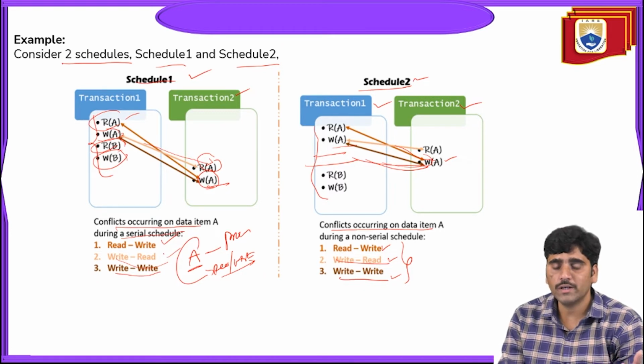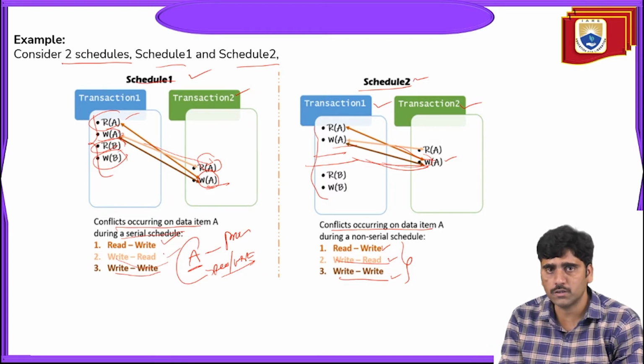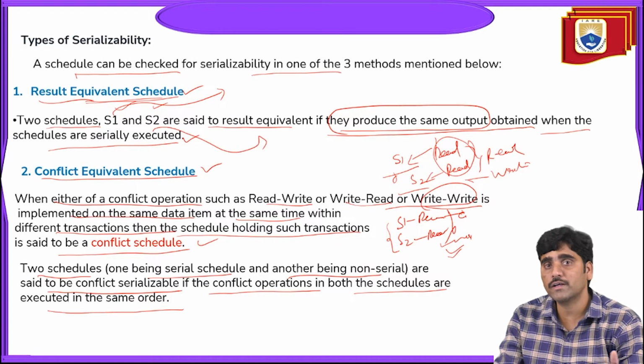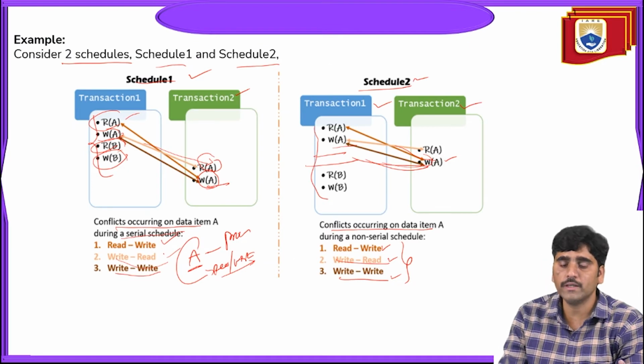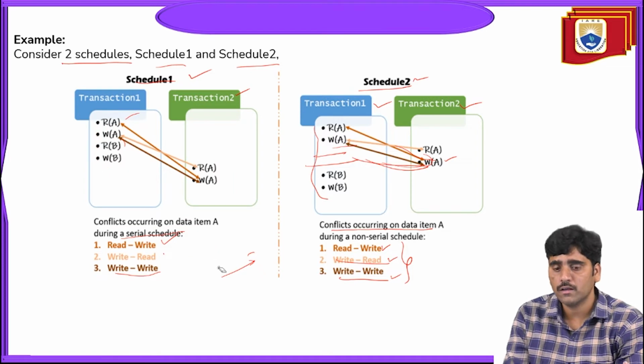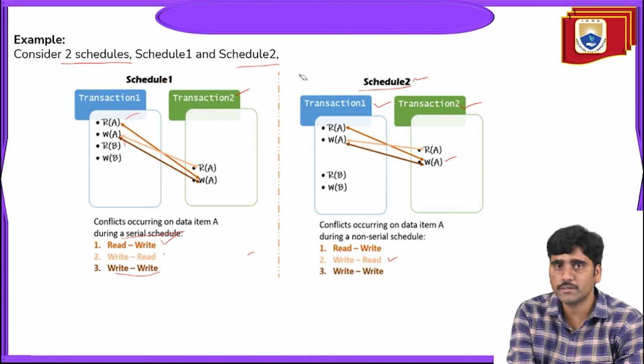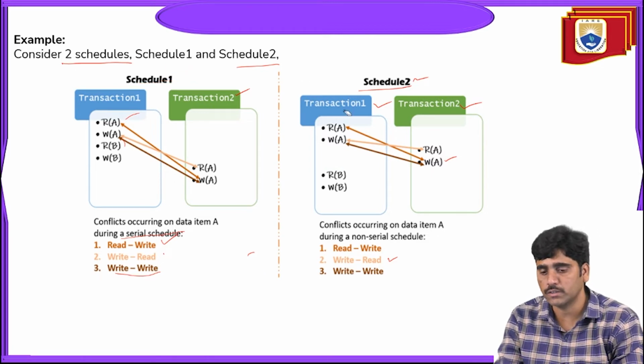So schedules are of two kinds: serial schedules and non-serial schedules. But during this scheduling, conflicts will occur: read-write conflicts, write-write conflicts or write-read conflicts, when the transactions are executed or scheduled. So this is called what? Conflict equivalent schedules. The conflicts will be equal in both serial and non-serial schedules. Conflicts will occur in both. So this is the way we can understand conflict equivalent scheduling.